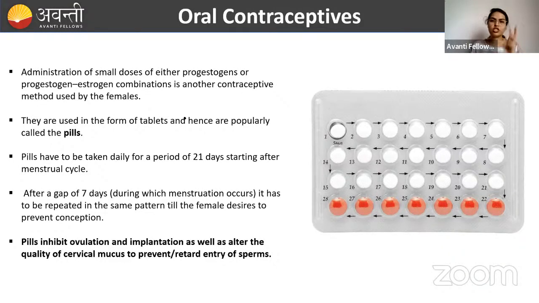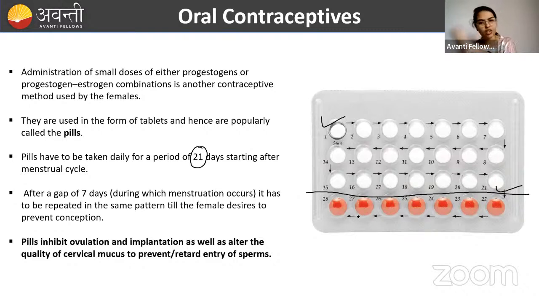These combinations are called pills, and these pills have to be taken for 21 days. You can see here the start is here and the end is here. You might be asking, ma'am, what are these red tablets? These are nothing but vitamin tablets. Many of the contraceptive pills will not have these, but some will. They are given because some people have a habit, so that the habit remains. They contain only vitamins and minerals, there is nothing else in them. But to maintain the habitual routine of the person, they are given for the whole month.